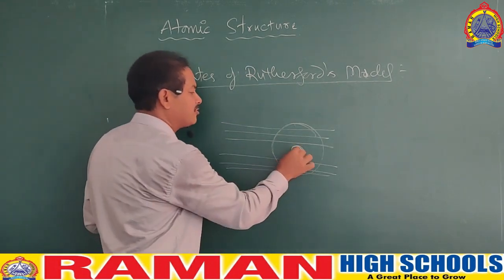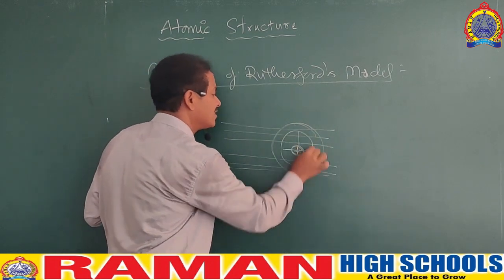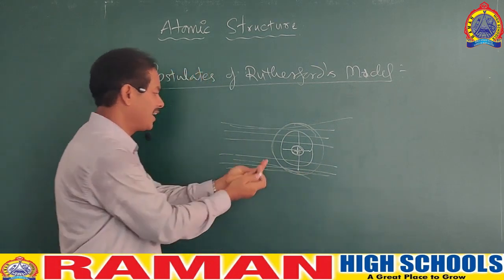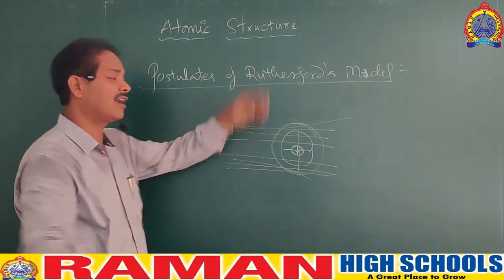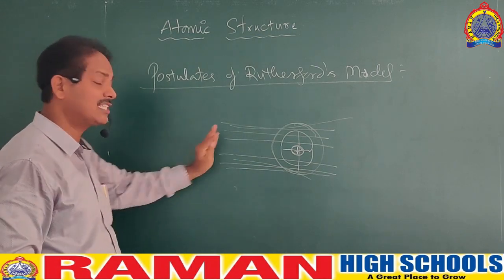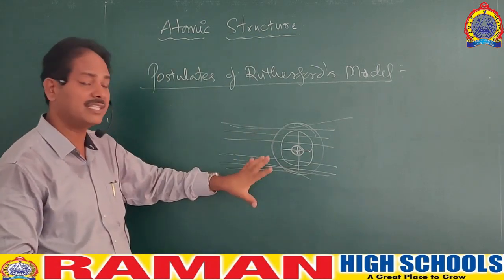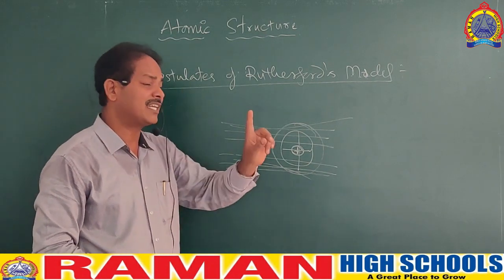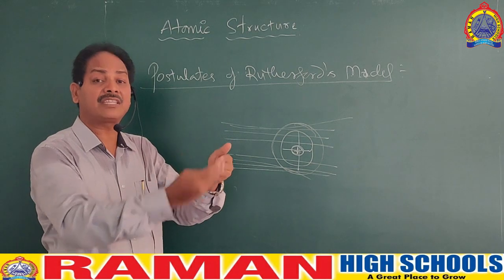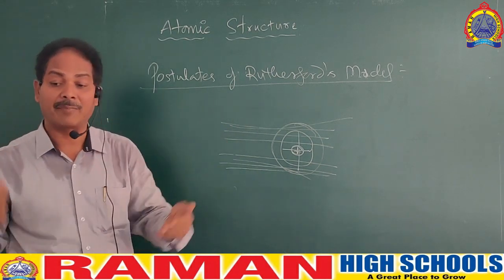Suppose if this positive charge were this much size, then almost all the rays would have been reflected, either with large angles or back. But that is not happening. What is happening here is only 1% of the rays are deviating with large angles, and for every 20,000 rays, one ray is coming back.